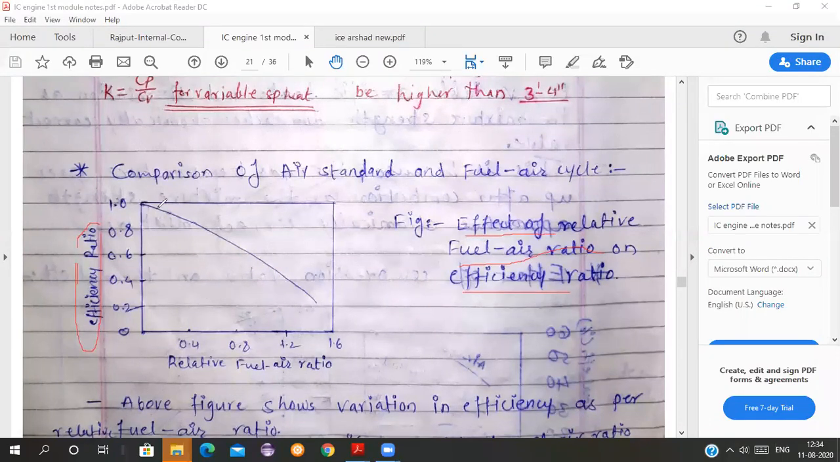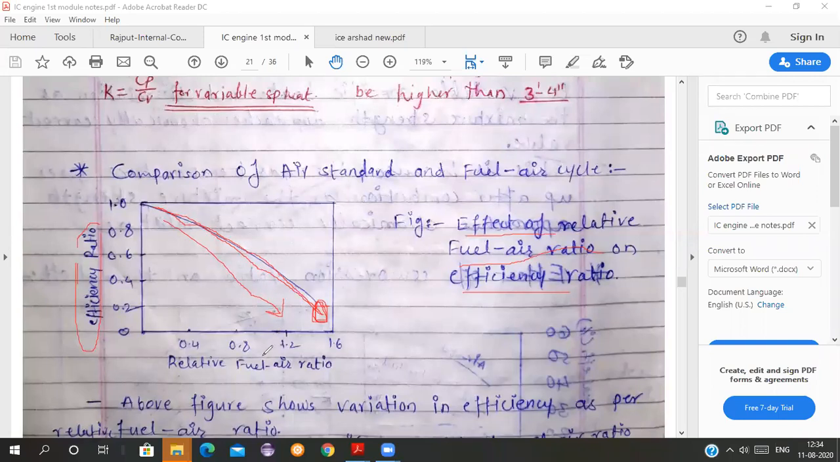You can see, if we take more of the relative fuel air ratio, we are taking more fuel as compared to the air standard cycle or the stoichiometric ratio. What is happening? As your fuel is increasing, your efficiency ratio is decreasing. See, it is going down as the fuel air ratio is increasing.